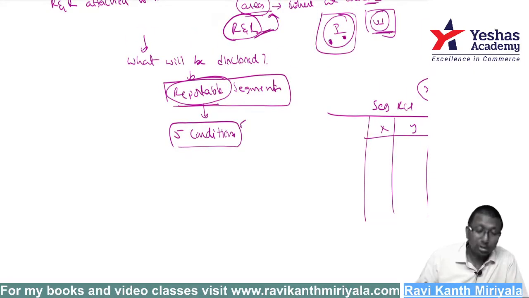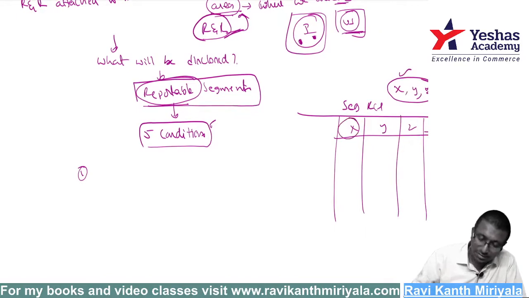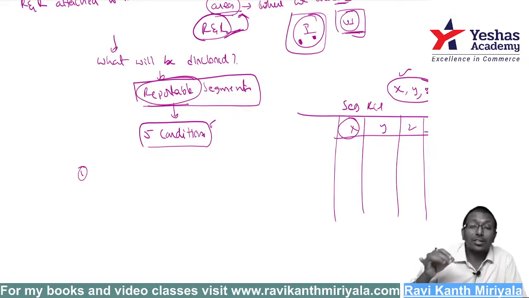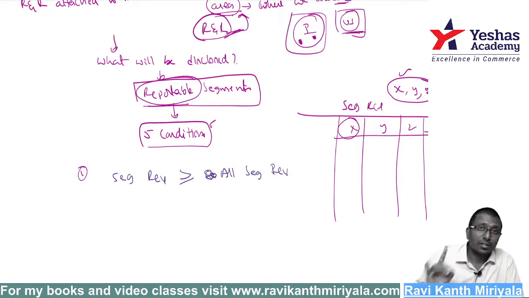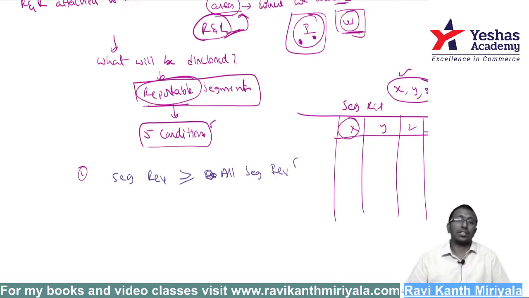See, 5 conditions, what are those 5 conditions? First condition, what does it say? Suppose now we are testing whether X is a reportable segment or not. If this X segment's revenue is greater than or equal to 10% of all the segments' revenue, then we will say yes, it is satisfying the first condition, then it is a reportable segment. Correct.